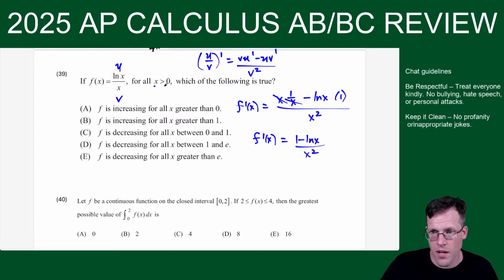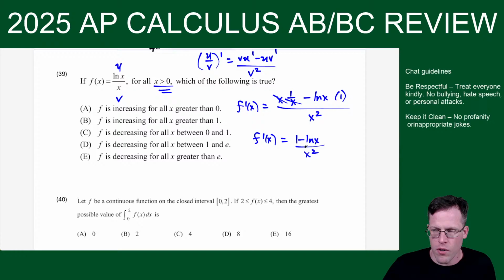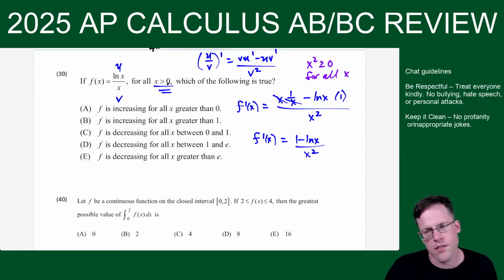Now they said domain x greater than 0. And that's because ln x is only defined for positive x's. Yeah, that brings us here. And I want to point out that x squared is greater than or equal to 0 for all x. Now, we don't have to worry about the denominator equaling 0 because the domain is set to be x greater than 0. So we're just going to target the numerator.